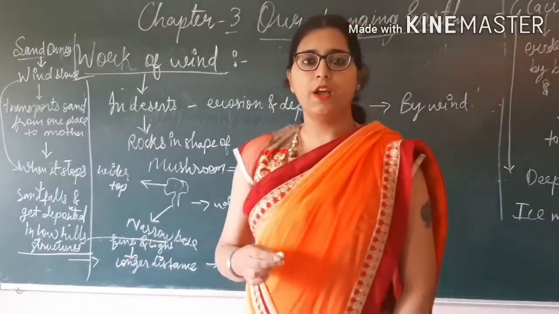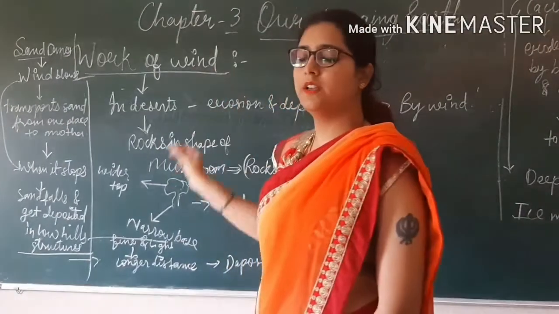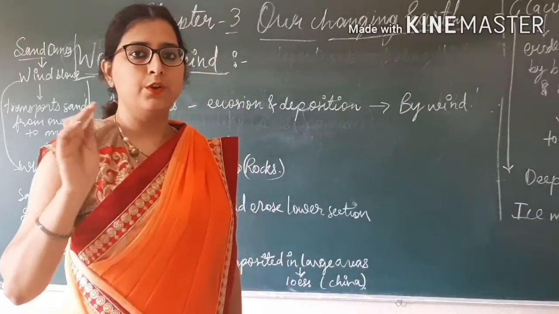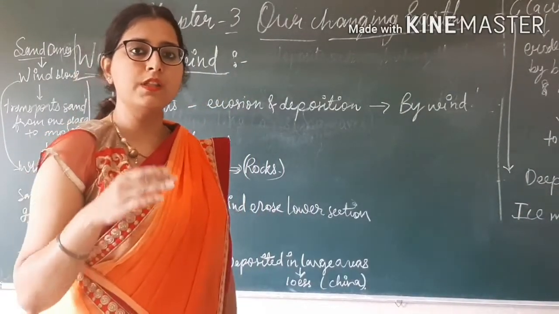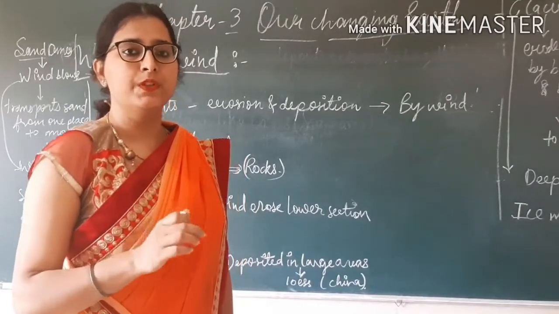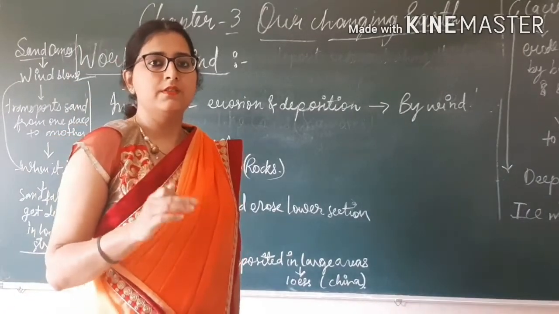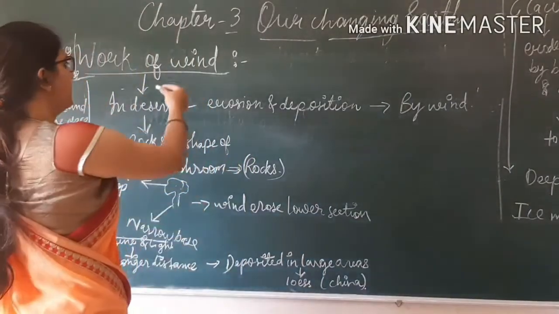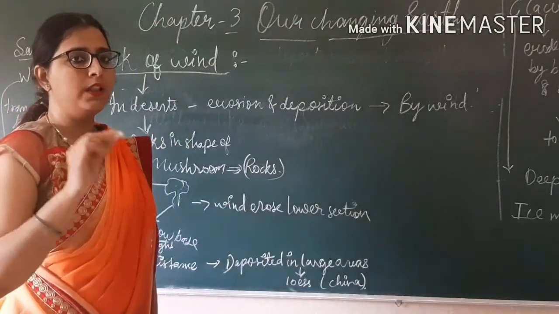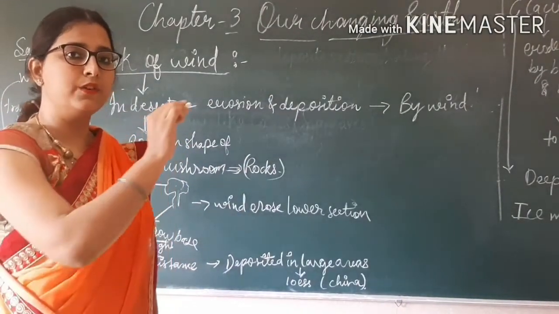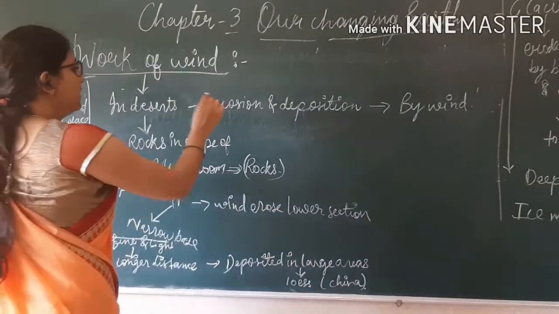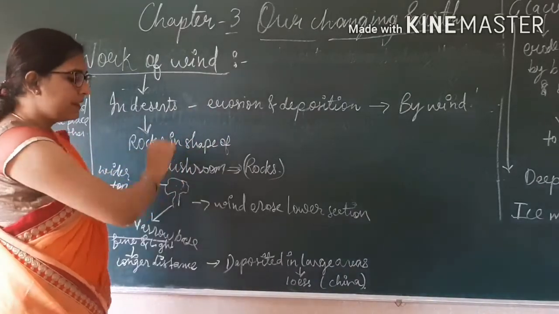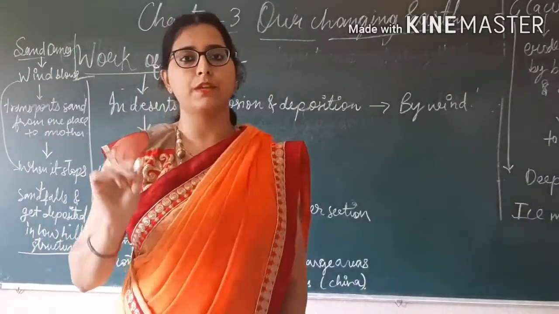See students, now I will tell you about the work of the wind. When we were studying about the river, we studied that the erosion was done by the flow of the water in the river. And when we were studying about the sea waves, we studied that waves carry the eroded material. And what about deserts? In desert areas, all the erosion and deposition is done by the wind. And this erosion and deposition takes the form of rocks, and those rocks are in the shape of a mushroom.